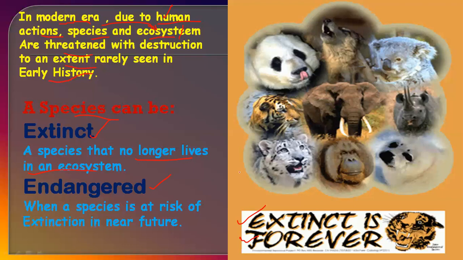That organism cannot reproduce again in the near future. A species is called extinct when there is no doubt that the last individual of that species has died in that ecosystem.